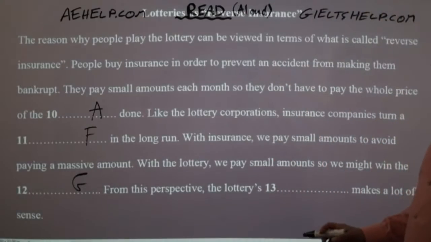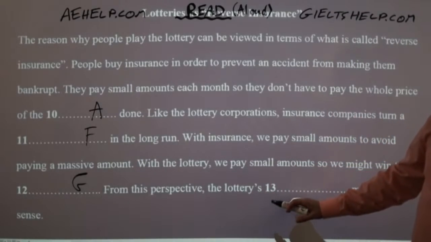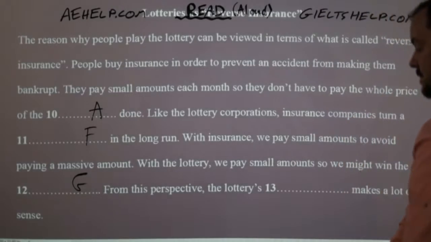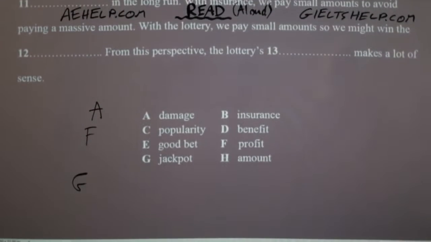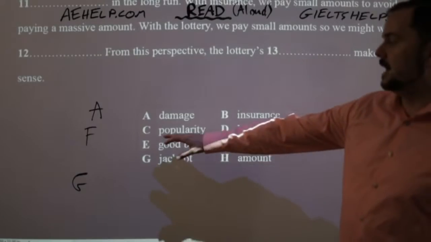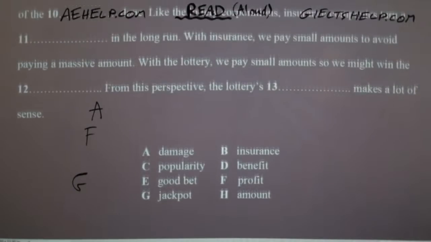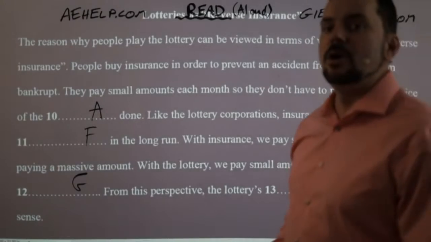From this perspective, the lottery's something makes a lot of sense. The lottery's popularity, fun, okay? Let's say popularity. The lottery's fame, fad, popularity. And I have popularity right there, which is C. Be really careful. Always check the correct letter. So I put C into question 13, and I'm off to the races.